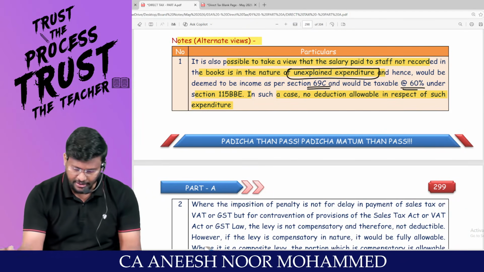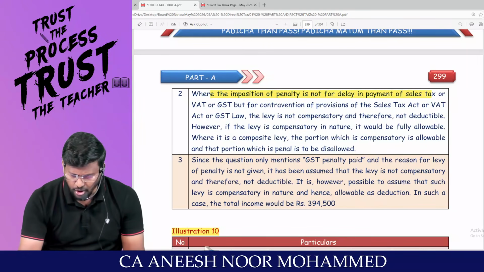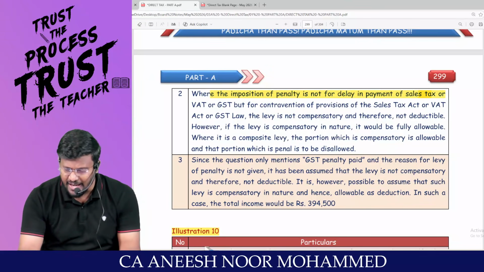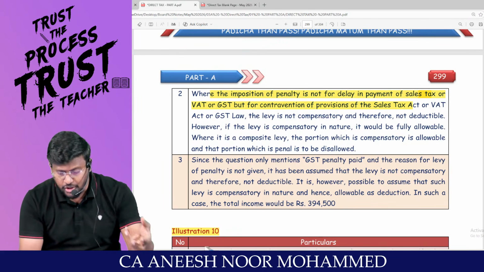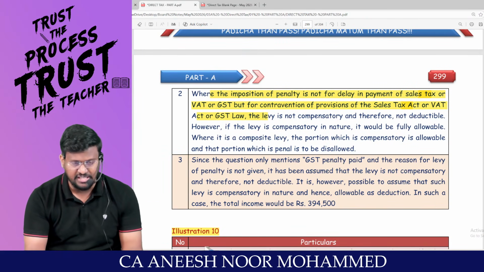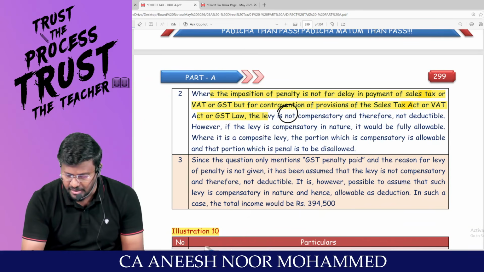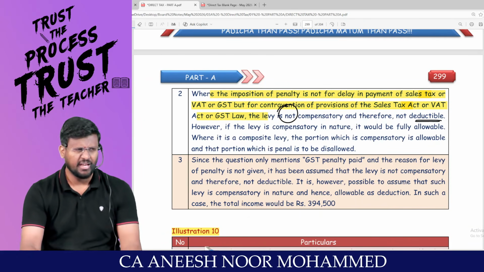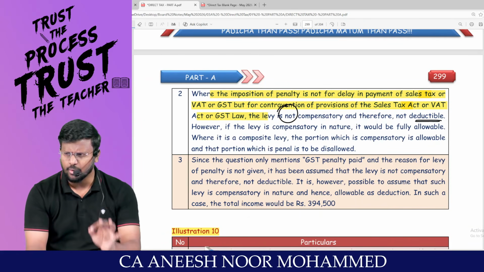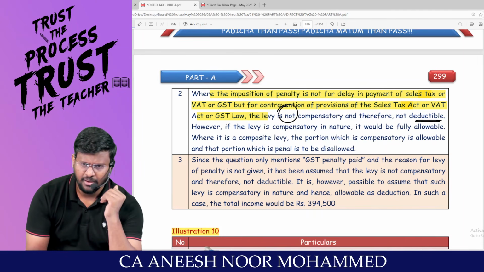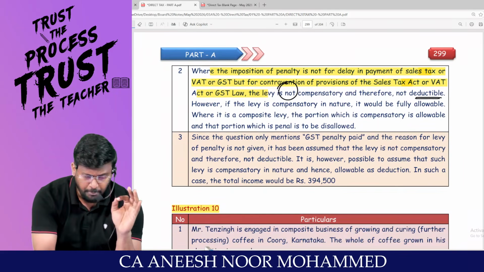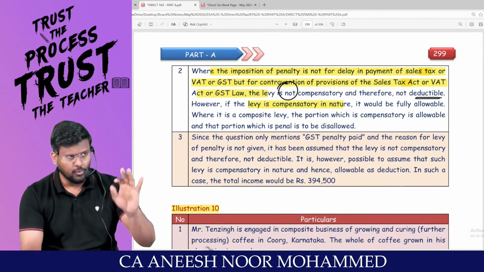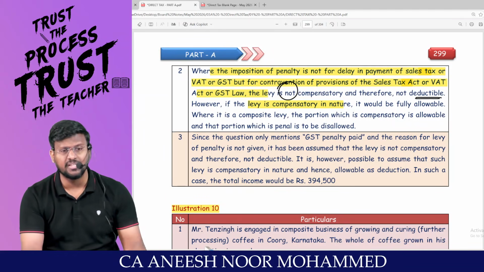Sir, where the imposition of penalties is not for delay in payment of sales tax or VAT or GST, but for contravention of the provision of sales tax or VAT or GST, the levy is not compensatory and therefore not deductible. That means any penalty debited to P&L account should be added back. But any interest on delay, that can be allowed as a deduction. However, if the levy is compensatory in nature, sir, if you have paid interest now, it is compensatory in nature.